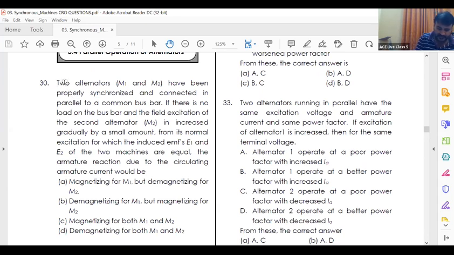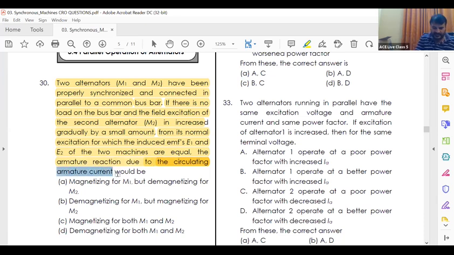Question number 30. Two alternators M1 and M2 have been properly synchronized and connected in parallel to a common bus bar. If there is no load on the bus bar and the field excitation of the second alternator M2 is increased gradually by a small amount from its normal excitation, for which the load induced E1 and E2 of the two machines are equal, the armature reaction due to circulating current would be.